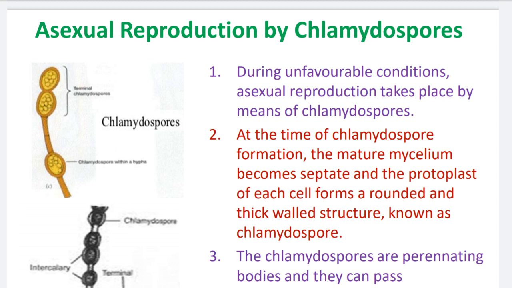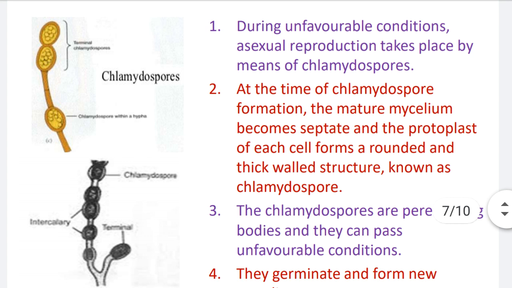See point number 1. During unfavorable conditions, asexual reproduction takes place by means of chlamydospores. Clear? Point number 2. At the time of chlamydospore formation, the mature mycelium becomes septate.